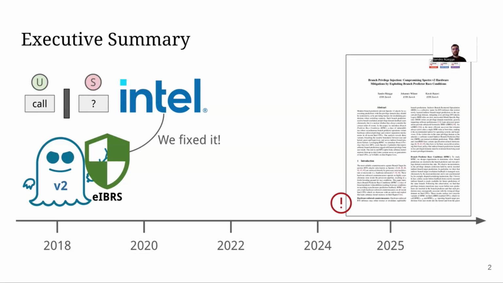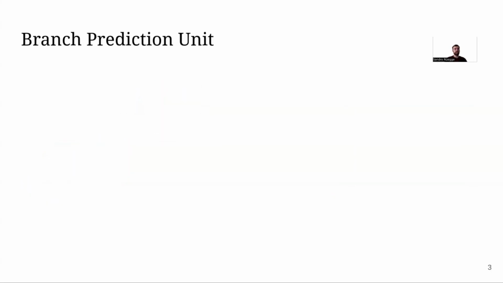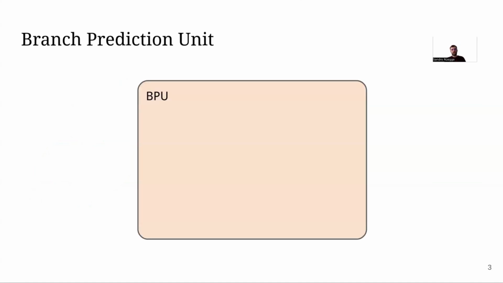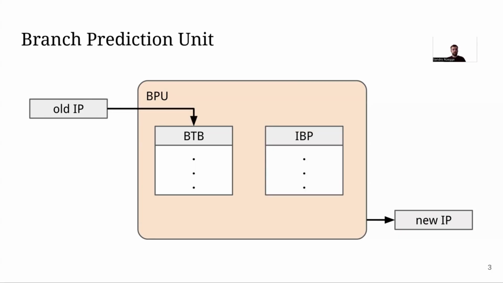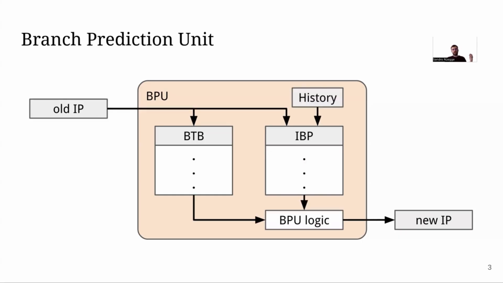So what are we talking about here? This concerns branch predictors. Let me first introduce the terms we use to describe the branch prediction unit. There's a special unit in the processor, and depending on where you currently are in the program, it tries to predict where you will go next. There are different components involved. We call one the BTB. That's a static predictor. It doesn't use history. It just uses where you are right now in the program. And then there's the IBP, the indirect branch predictor, which additionally uses some history information to predict where the program will likely go next.